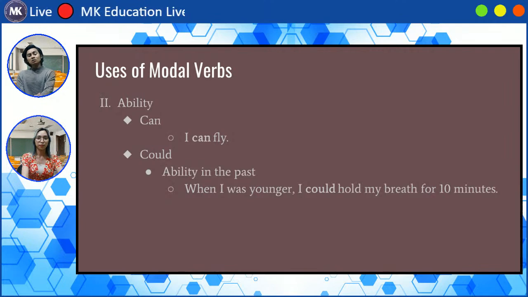Now let's go to could. When you use the word could, you use it for things that you could do in the past. Like, when I was younger, I could hold my breath for 10 minutes. This is trying to explain to you that this person is now a bit older and at present cannot hold their breath for 10 minutes. They might be able to hold it for less than 10, but they can no longer hold it for 10 minutes.